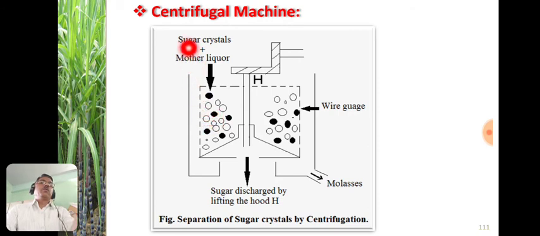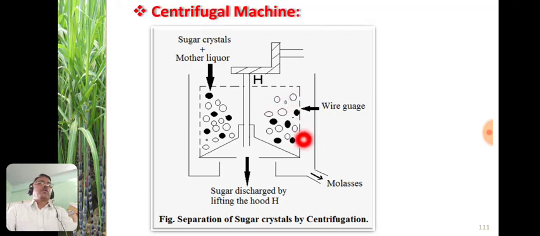So this is the mixture of sugar crystals and mother liquor that is transferred into this centrifugal machine, and it is spun at high speed, and it helps to separate the sugar crystals from the mother liquor.